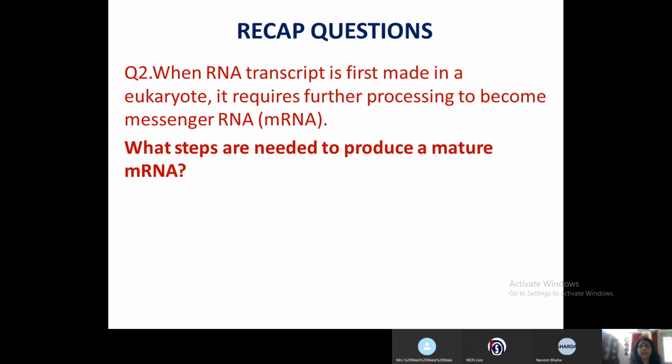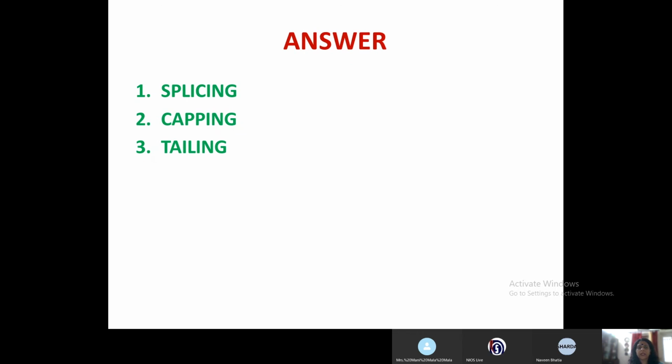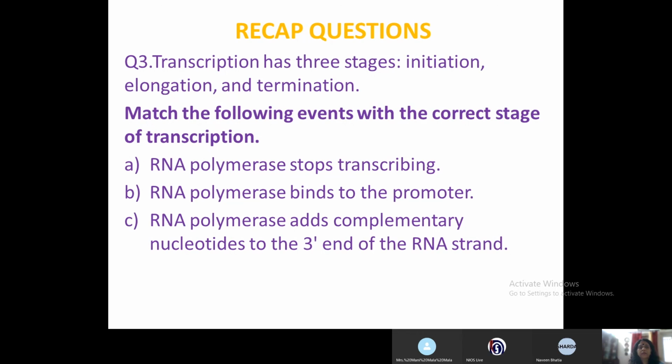And recap question 2. What steps are needed to produce a mature RNA? So we just studied the three processes which are required to produce the mature RNA. They are splicing, capping, and tailing. Okay, now recap question 3 is match the following events.